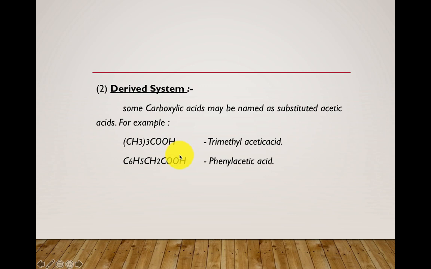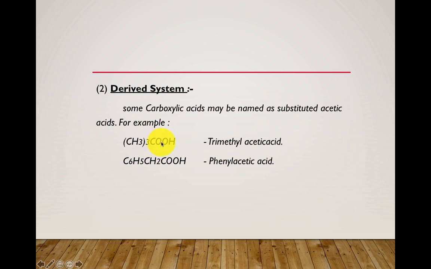So, see, some carboxylic acids may be named as substituted acetic acids. See, you can understand this one better. This is the substituent C6H5 and CH2COOH. Consider this as the root word. This is a 2 carbon containing carboxylic acid, so you are giving the name as acetic acid. What is the name of this substituent C6H5? It is nothing but phenyl. So what is the name? Phenyl acetic acid.